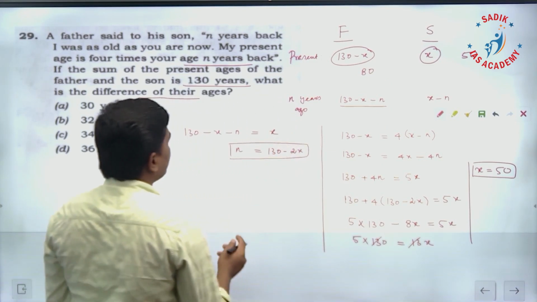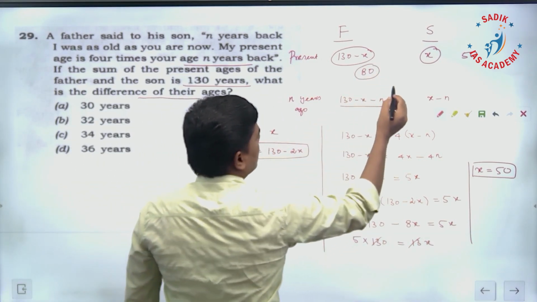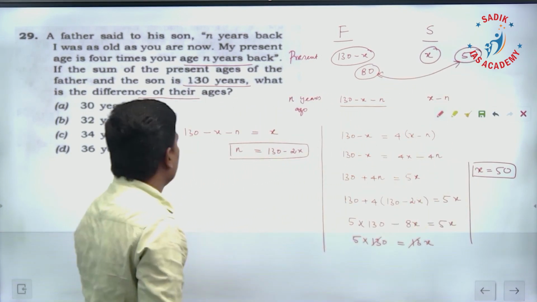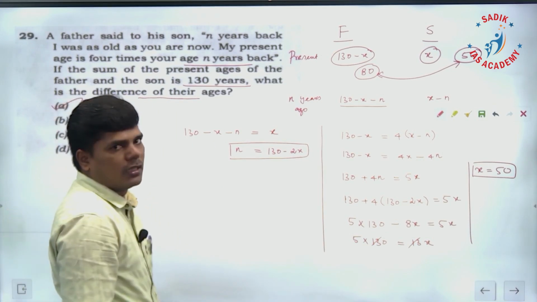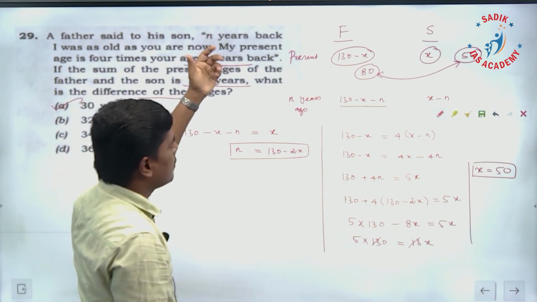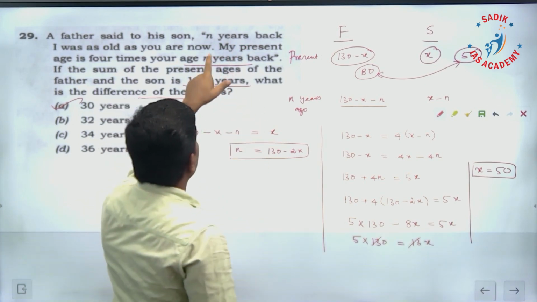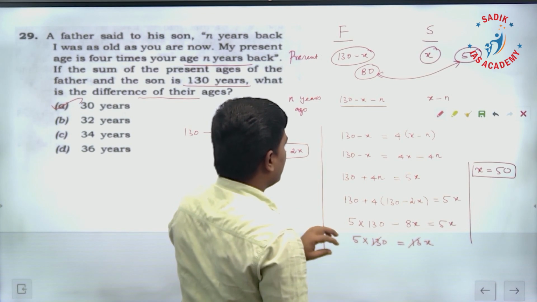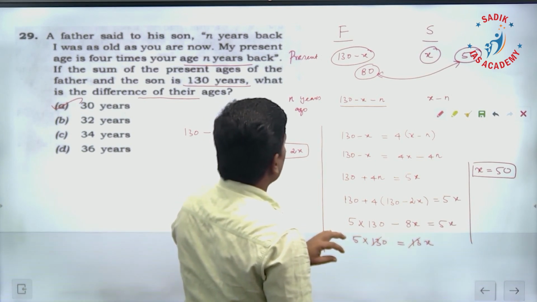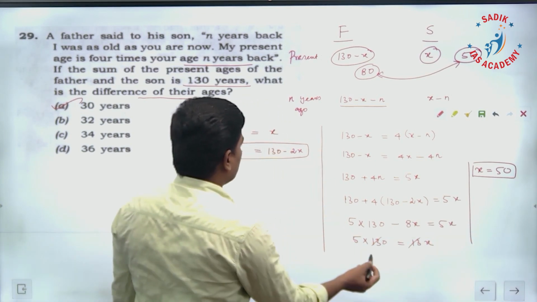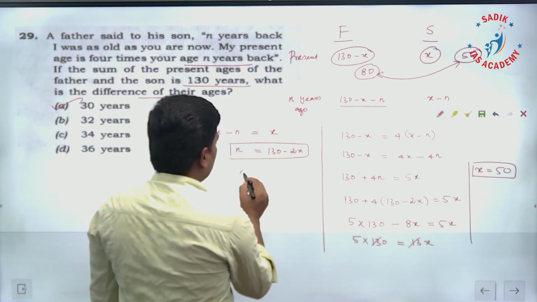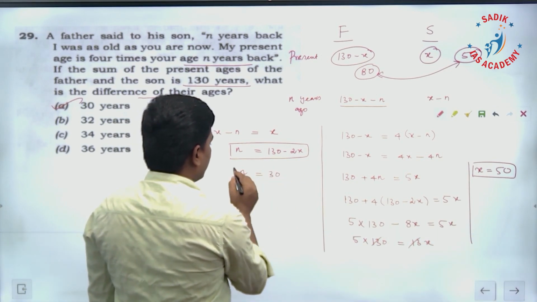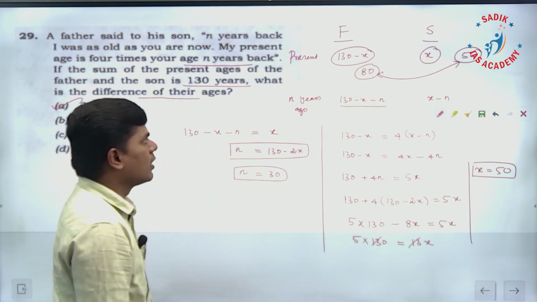So you can check the difference between both people's ages. The difference is 30 years. Option is A. And you can check whether the statements are true. N years back, n is going to be 30. If you just substitute here, x is 50, 130 minus 50, it is 30. N is 30 years. The difference is 30.